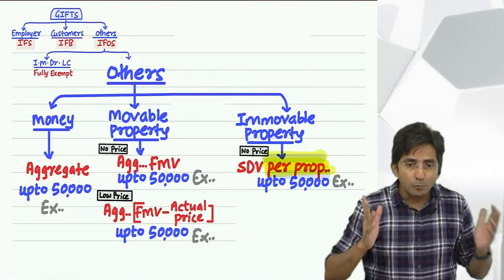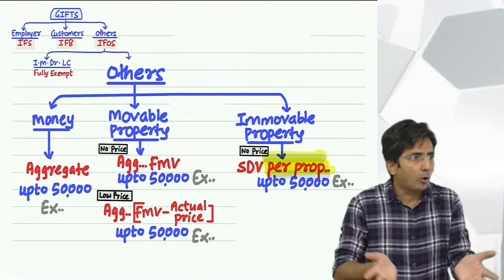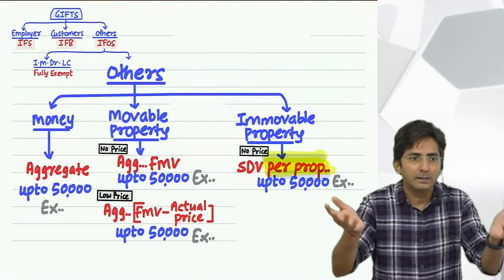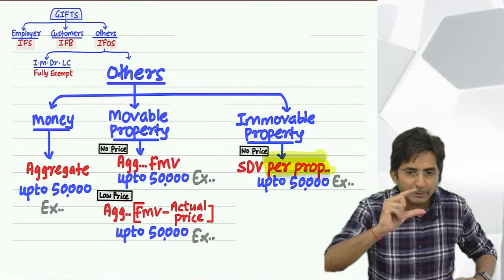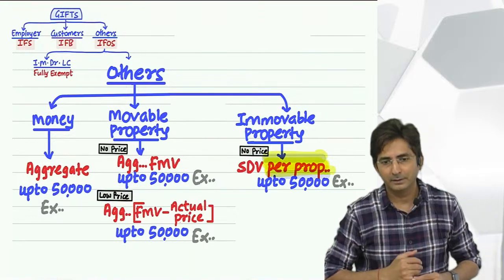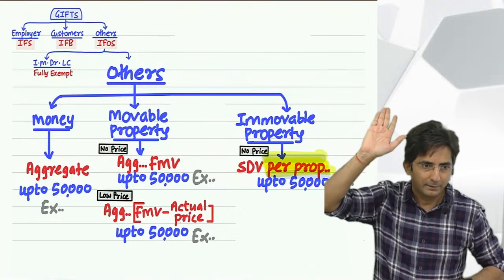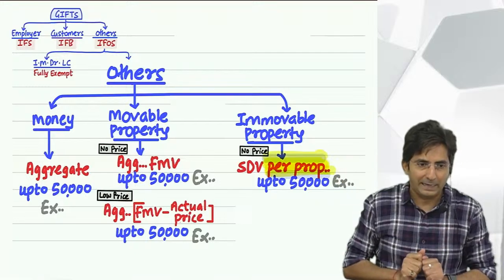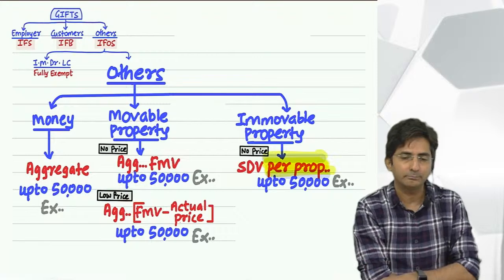Because see, immovable property means the prices are in crores. And when the property is priced in crores, a little bit of bargaining will automatically create some difference, and that difference will always be above 50,000. So tell me, if I am going for a purchase of a 50 crore property, the seller will also have some shame to bargain. Will he say, oh, I'll reduce 2,000 rupees for you?